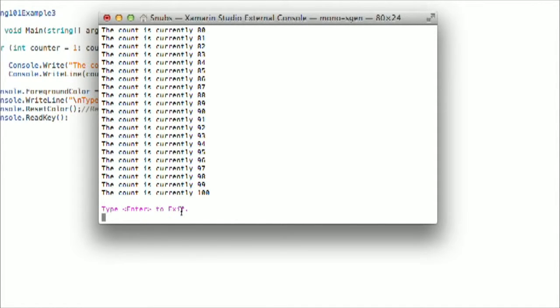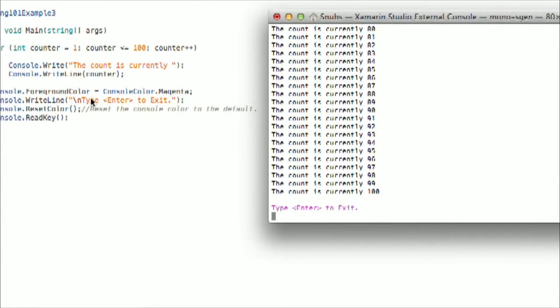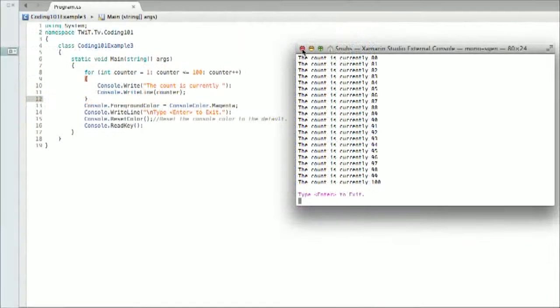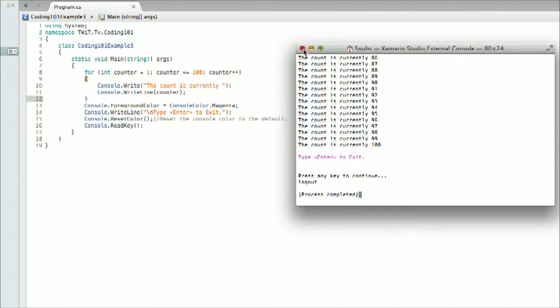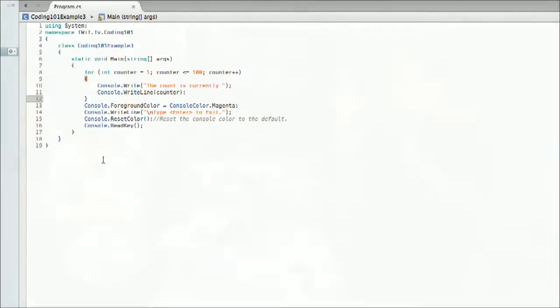At the bottom it says type enter to exit, and that's just the information right here that I've included that just says type enter to exit, and it's in magenta. So that's how I was able to change the color. Right, so we got hit that straight enter, off of Lou's code. Press any key to continue. Yay! Very cool.